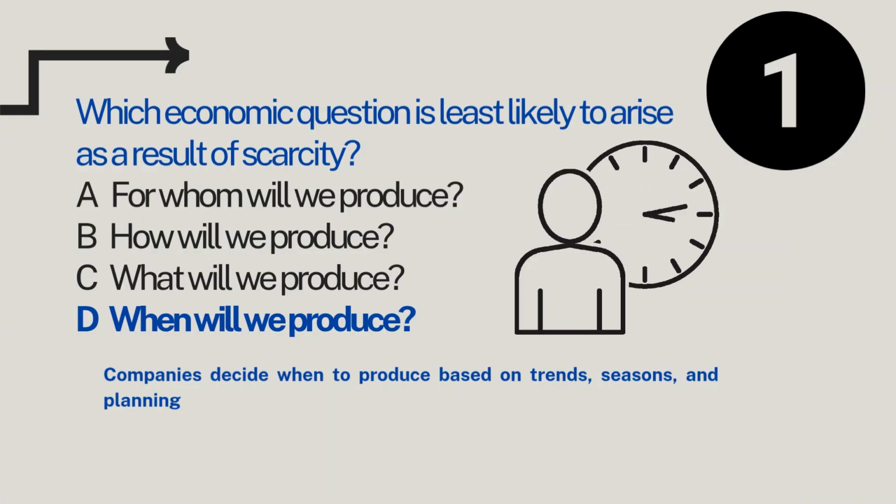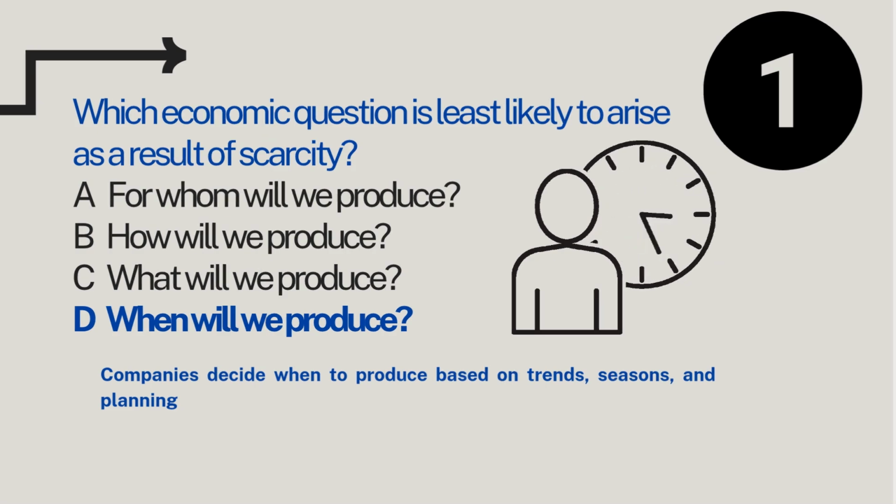And the answer is letter D. When will we produce? Why? Because production timing is really based on market demand and efficiency, not the scarcity. So businesses decide when to produce based on the trends, based on demand, based on seasons and planning, not because resources are scarce. So whenever answering scarcity related questions, think about limited resources and tough economic choices.